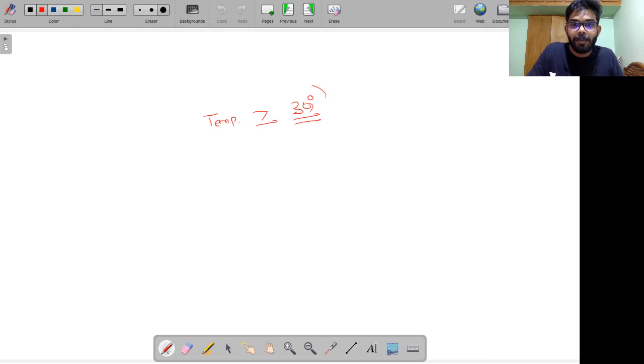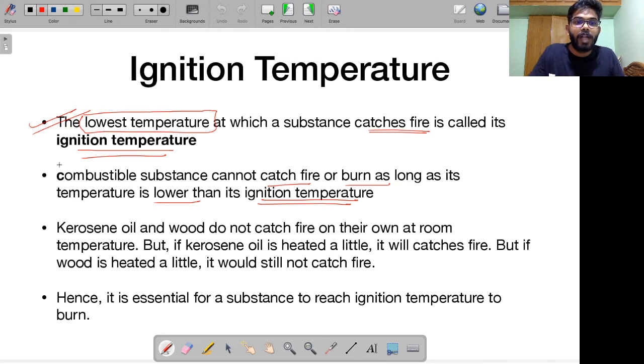For example, ignition temperature is 30 degrees centigrade, but the room temperature is 25 degrees centigrade. So obviously this particular fuel will not undergo combustion. It will not light up, right? So that means a combustible substance, if it has to burn, has to reach its ignition temperature. If the temperature you are providing is below ignition temperature, it will not catch fire, it will not undergo combustion.